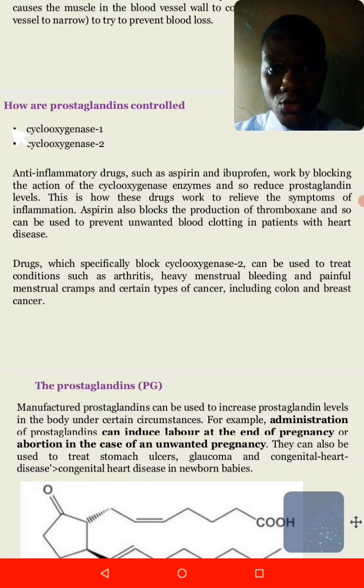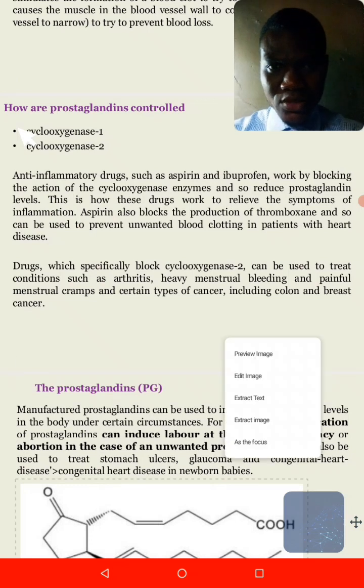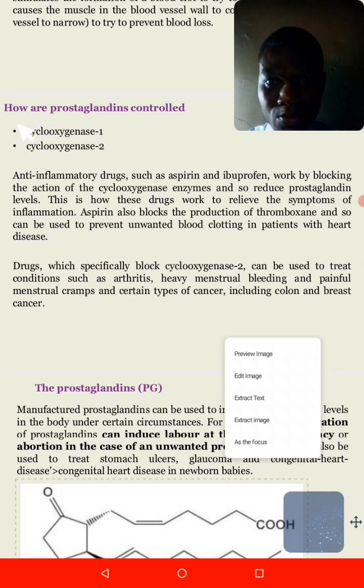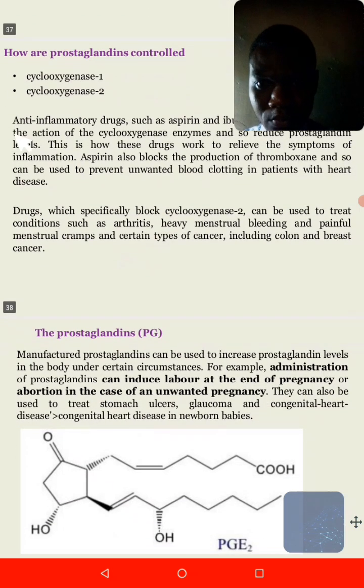So we can use drugs like aspirin. The aspirins that are specifically designated to treat heart conditions work by blocking the secretion of cyclooxygenase 1 and cyclooxygenase 2.